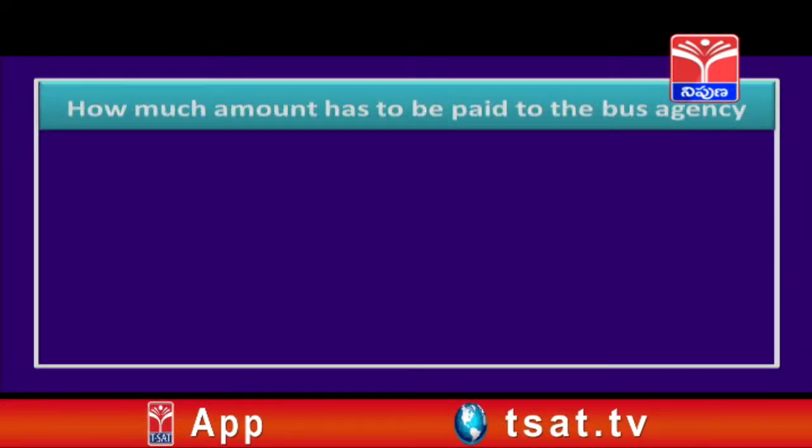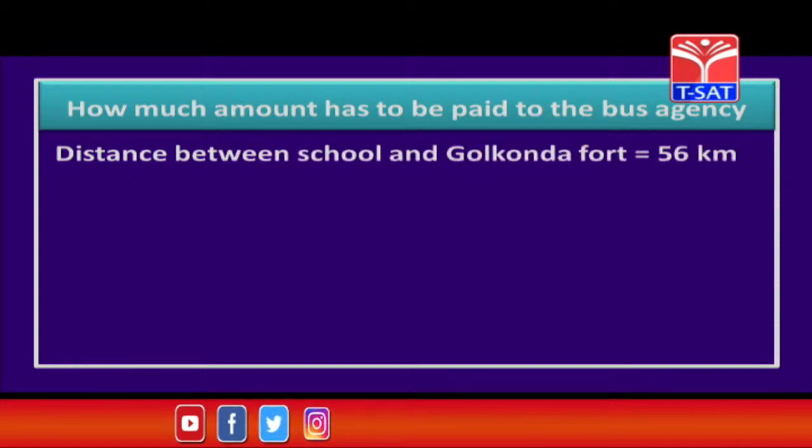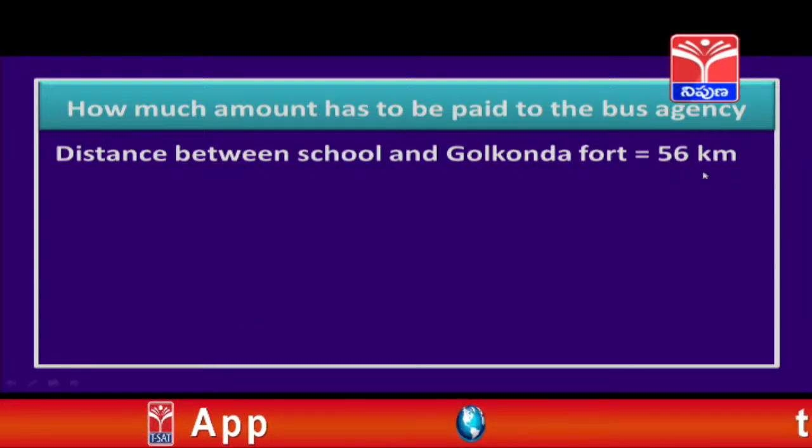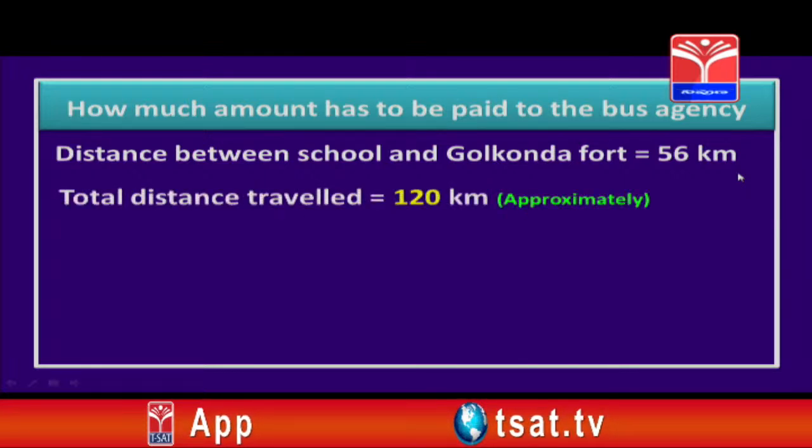So children, let us answer the first question, that is, how much amount has to be paid to the bus agency. For that, we should know the distance between the school and the Golconda fort, and it is how much, children? Absolutely right, it is 56 kilometers. Now what is the total distance? 56 plus 56.